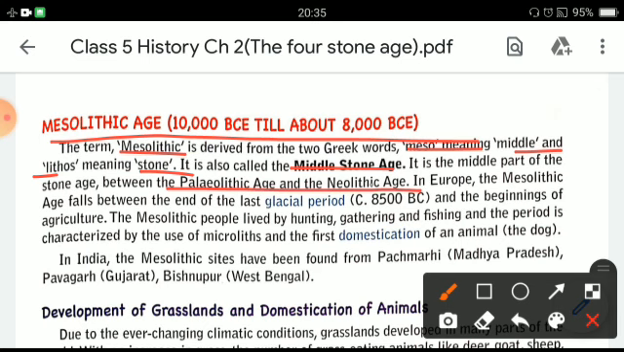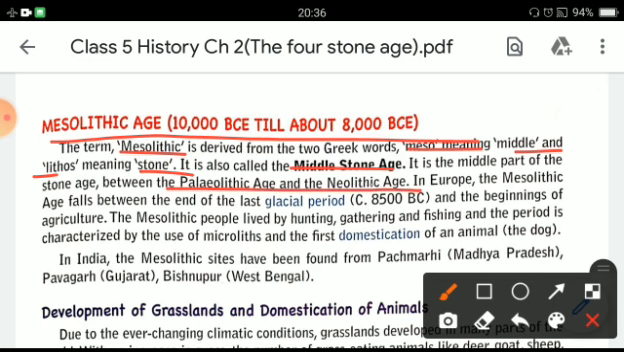In Europe, the Mesolithic Age falls between the end of the last glacial period, that is 8500 BCE. A glacial period is a period in the earth's history when the polar and mountain ice sheets were extensive across the earth's surface. It is estimated that it was the beginning of agriculture. This age falls between the end of the last glacial period and the beginning of agriculture.